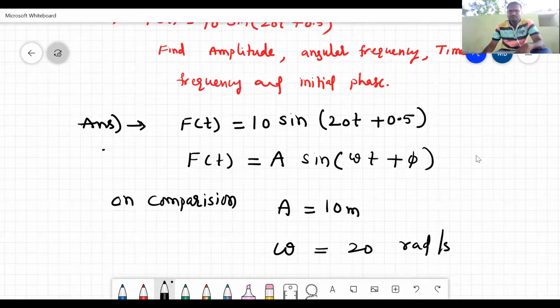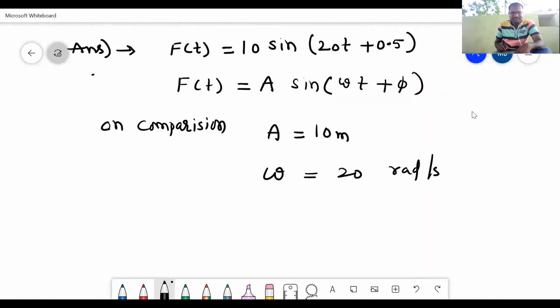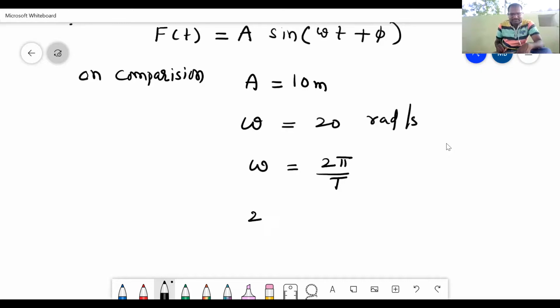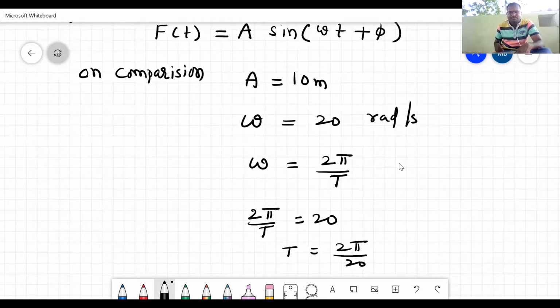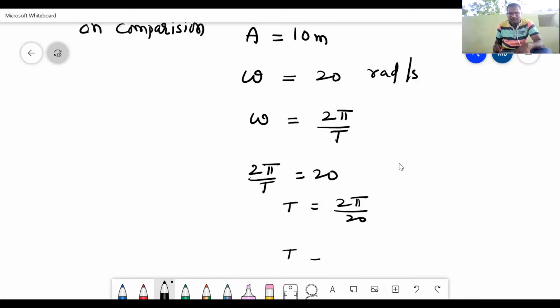We know from the previous equation that omega is equal to 2 pi by T. Here omega is 20, so 20 is equal to 2 pi by T. Then T is equal to 2 pi by 20, meaning T is equal to pi by 10 seconds. We got the time period.